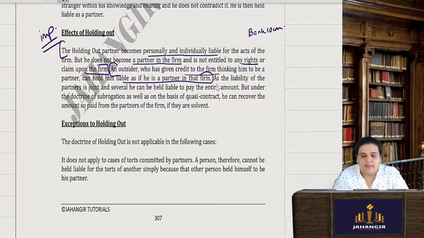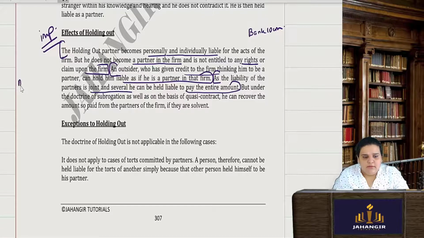Okay, hypothetical. Here the bank can hold him liable personally and individually. He will treat him as a partner though he is not. As the liability of a partner is joint and several, he can be held liable to pay the entire amount. Joint and several liability means what?